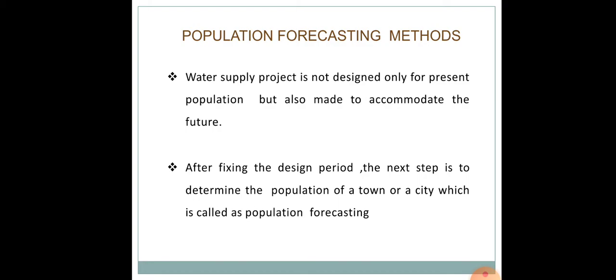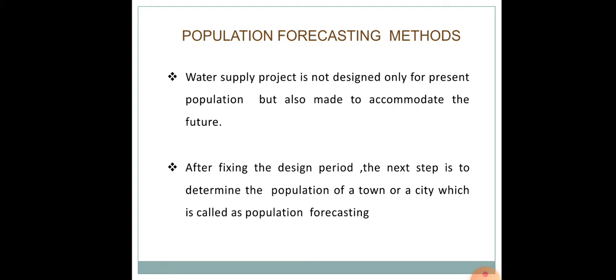Whenever we design a water supply project, we should note that we don't design it for the present population alone, since the design period is about 20 to 30 years, more than 2 or 3 decades. So the water supply project is not designed only for the present population, but also to accommodate the future.